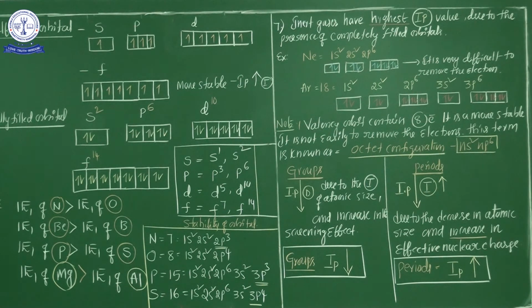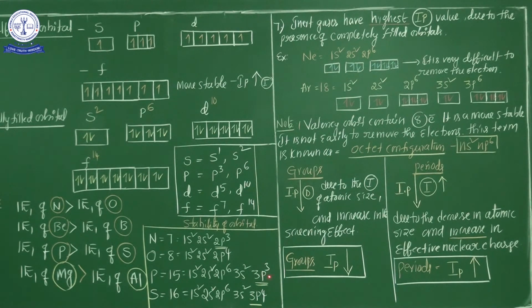But from sulfur's point of view, the configuration is 1s2 2s2 2p6 3s2 3p4, and the 3p4 category is unstable compared to p3. So that's why from sulfur it is easy to remove the electron compared to phosphorus, because the phosphorus p orbital contains a half filled electron.